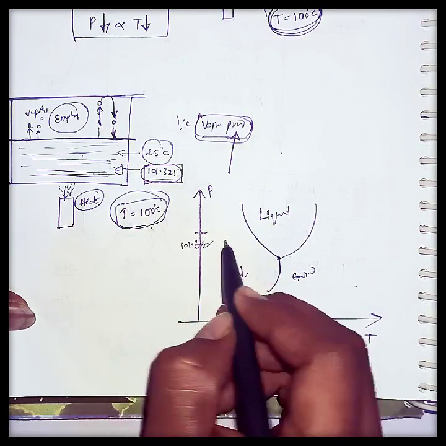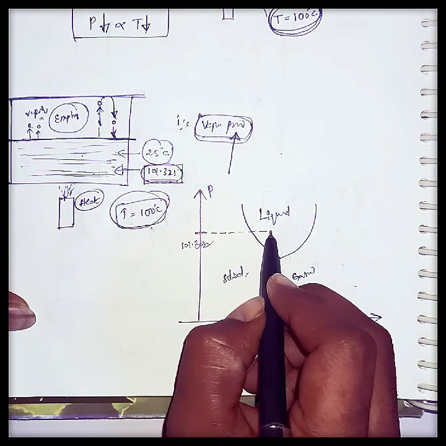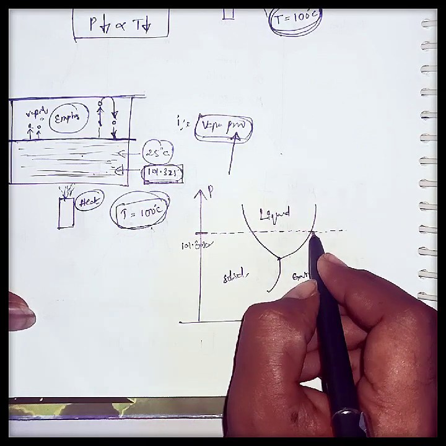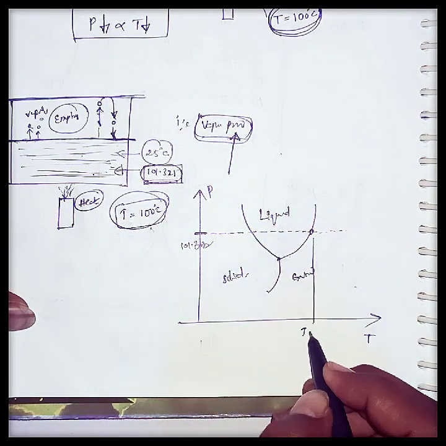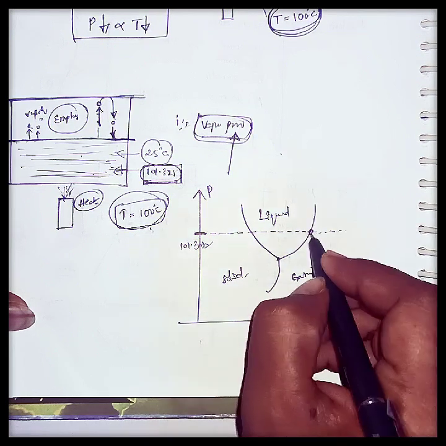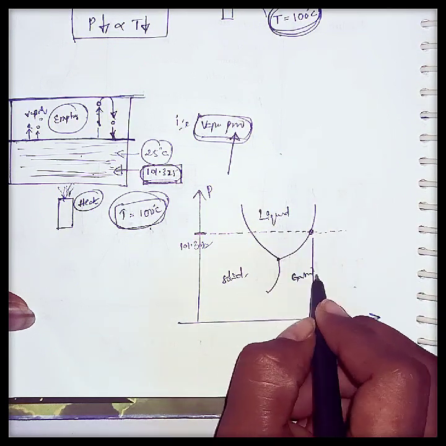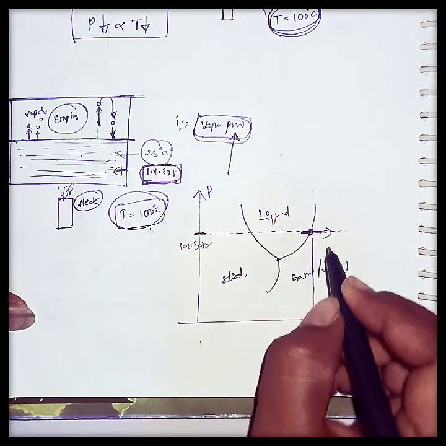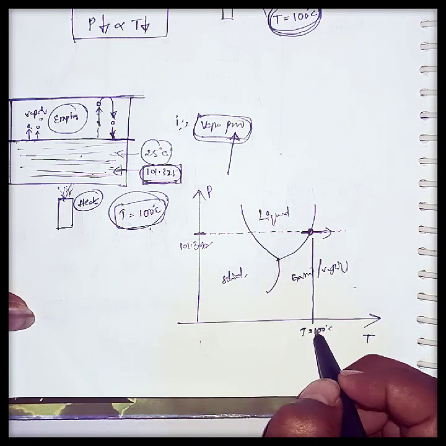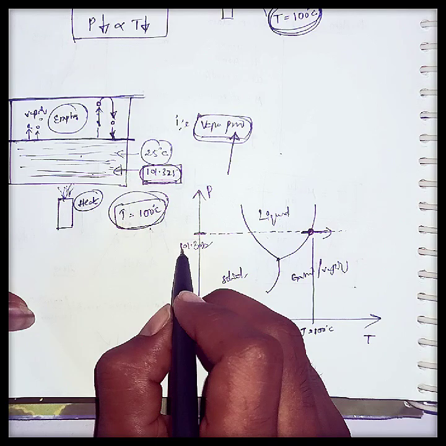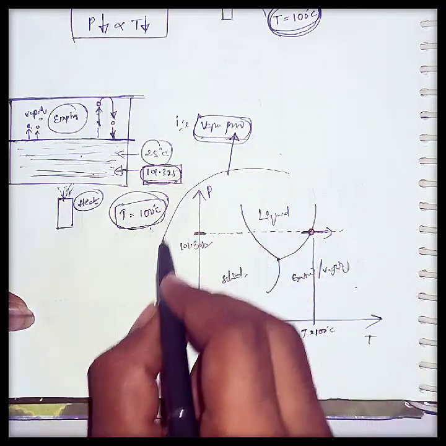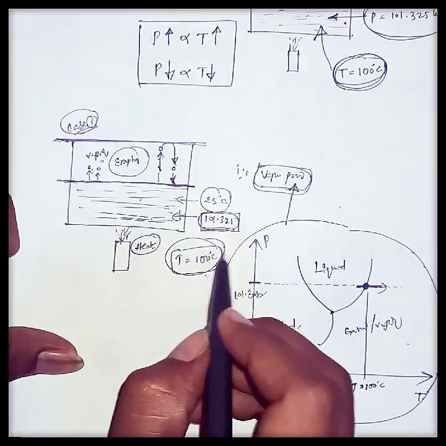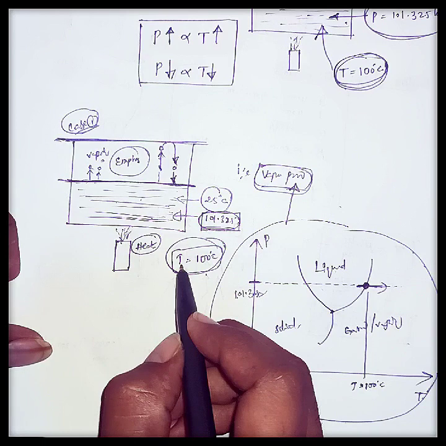From this point I am increasing the temperature, from 25 degrees to 100 degrees like this. At a certain point, the temperature is 100 degrees centigrade, and at this point the liquid is converted into the gas or vapor region. This point is called the conversion of liquid to the vapor region. The temperature is 100 degrees centigrade and the pressure is constant, that is 101.325. This is the representation of case 1. In case 1, I kept the pressure constant and just increased the temperature.